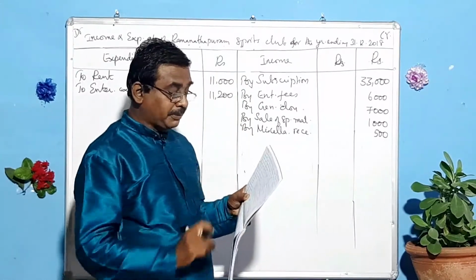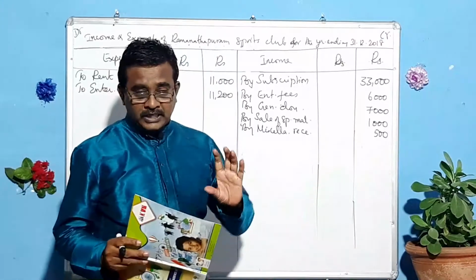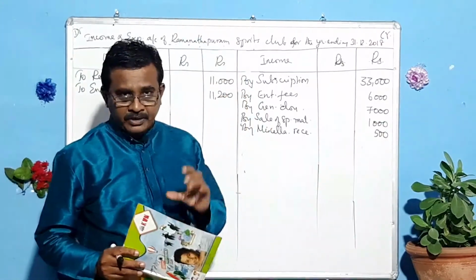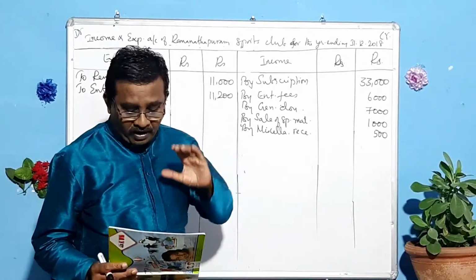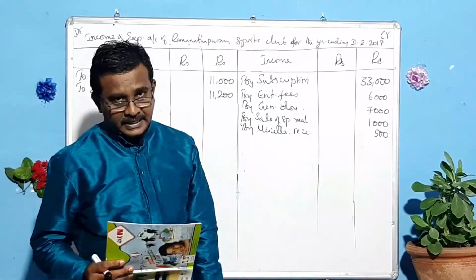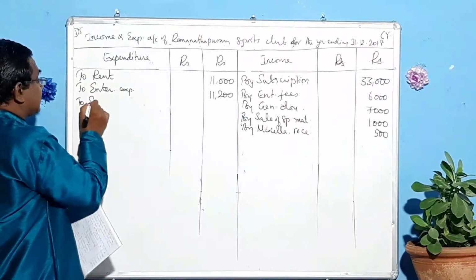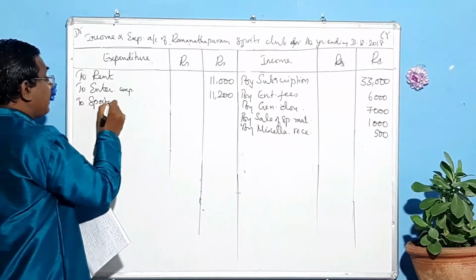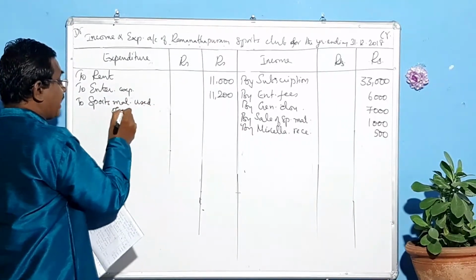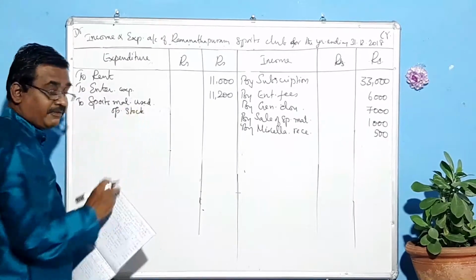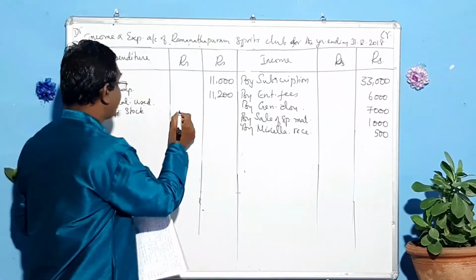And then sports materials purchase. Remember, here we have to use the method. Here we have to take the amount spent for the sports materials. How to find out that? Take the opening sports materials used. How to find out? Take the opening stock, which is given in the adjustment. How much is given? 3,000.